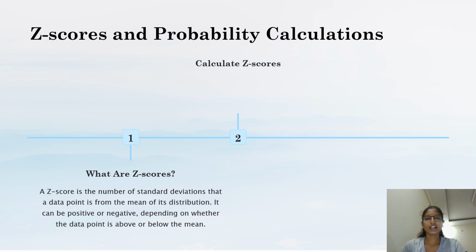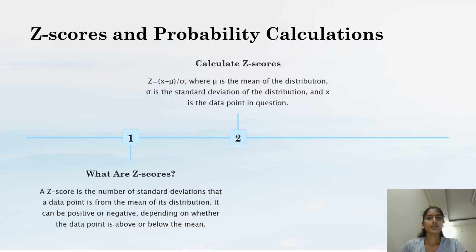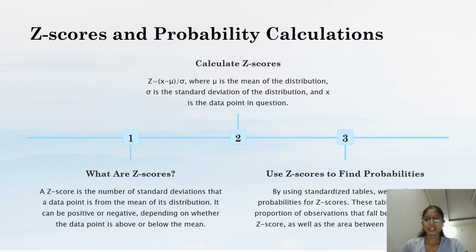So next one is calculating z-scores. This is what z is: z equals x minus mu divided by sigma, where mu is the mean of the distribution, sigma is the standard deviation of the distribution, and x is the data point in the equation. Use z-scores to find probabilities. By using standardized tables, we can normalize the probabilities for z-scores. The table gives the proportion of observations that fall below the z-score as well as the area between them.